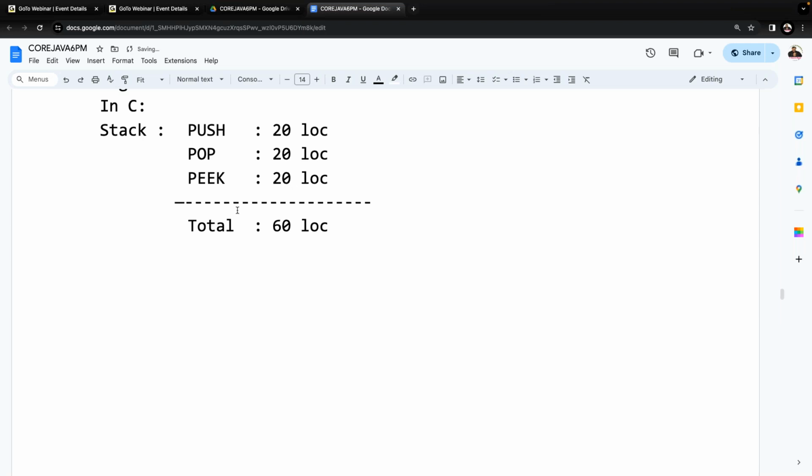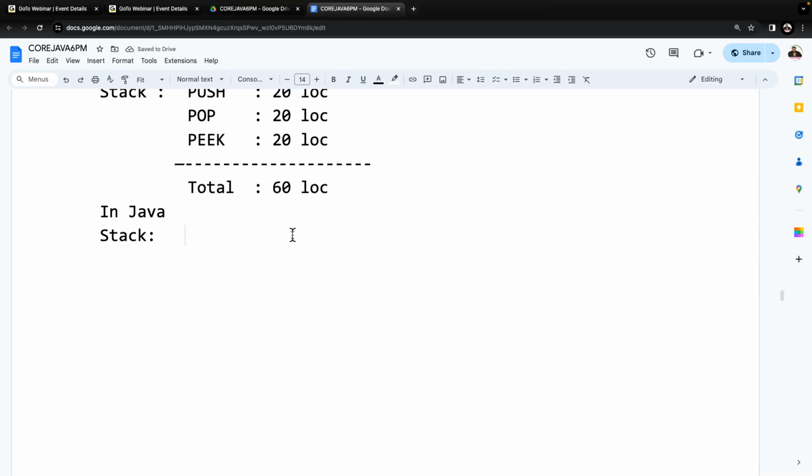If you take Java, for example, and you want to perform the same stack operations, all of you understand it clearly. In Java, Stack is a predefined class, and predefined methods are available in it. To perform stack operations, create an object of the Stack class: Stack S = new Stack(). Object created. Then for the push operation, S.push(AAA), that's finished. Push operation is completed.